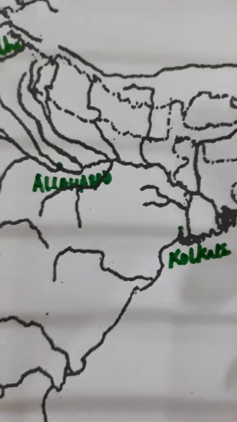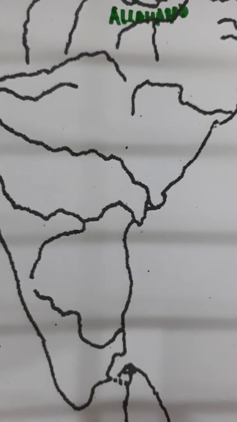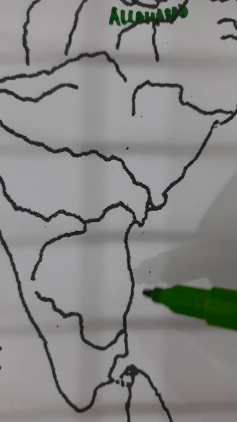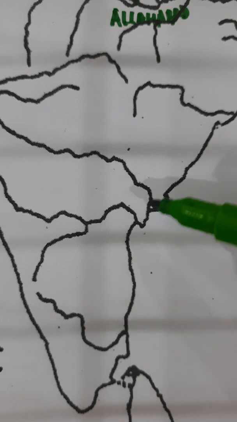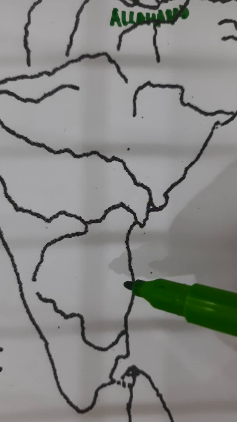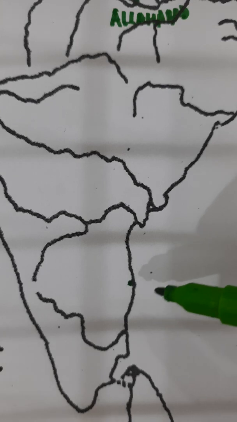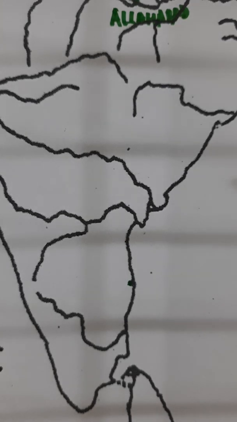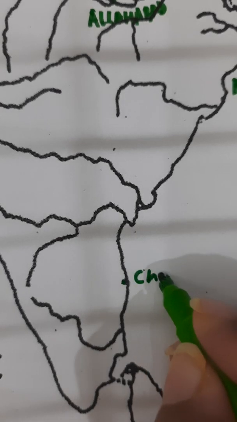Then we go down and see this curve which is there of the Coromandel coast between the Kaveri river and the Krishna river, this curve, and in the middle of this curve here, and children, remember, on the side of the land, your dot has to be on the land and not on the Bay of Bengal or the sea. You have Chennai.